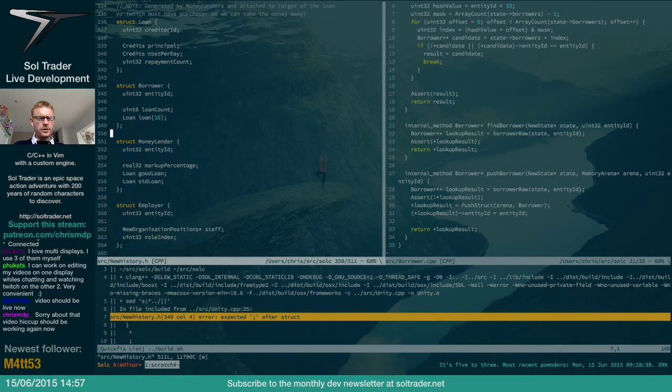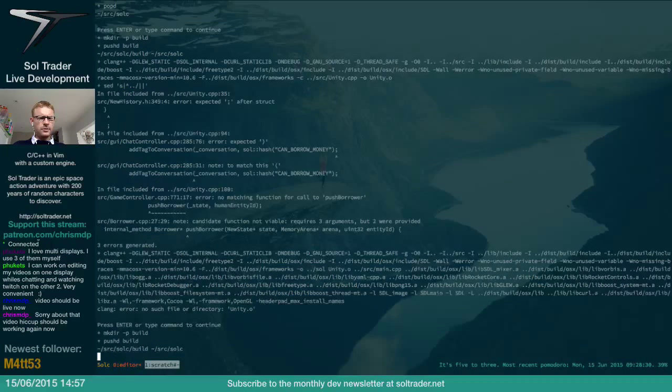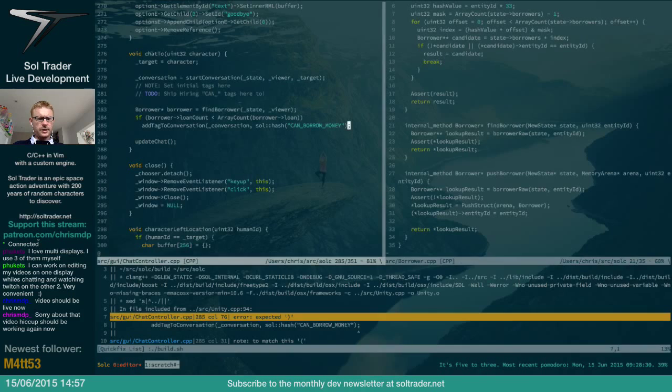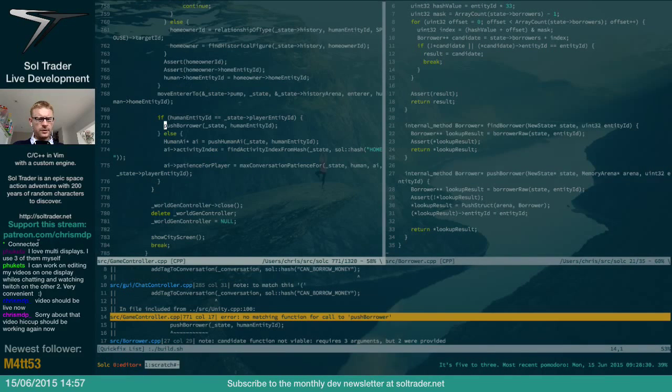Yep, only one of those. Okay, so I think I've just about set up the plumbing for borrowers. So anyone who wants to borrow money. Let's see what else we got here. Yep, so we've got add tag to conversation. We need another bracket on that. What else we got? No push borrower method. State arena. Yeah, we do need an arena.